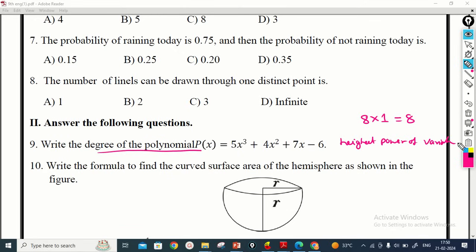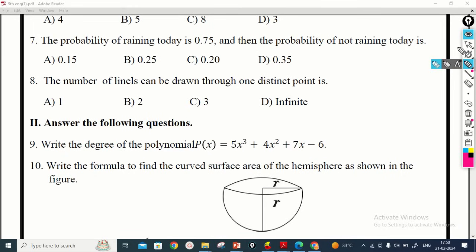Here x has the power 1, here 2, here 2, and here 3. The highest power is 3, therefore the degree of the polynomial is 3. You have to write it in words: the degree of the polynomial is 3. Then we move on to the next question.